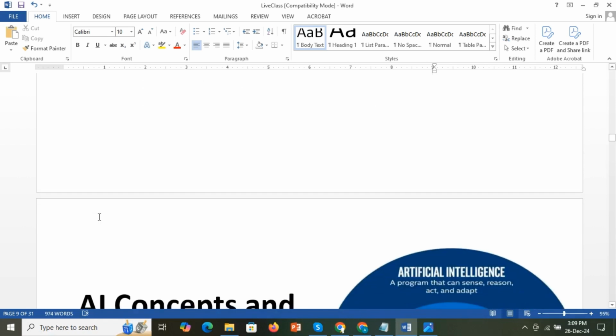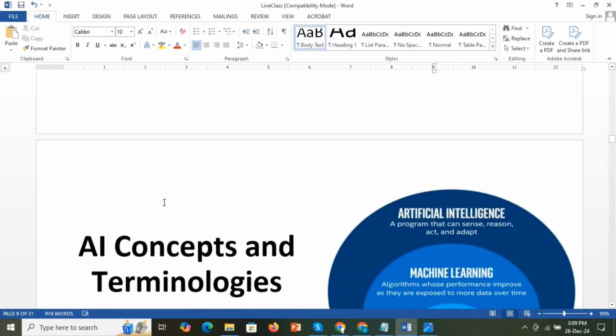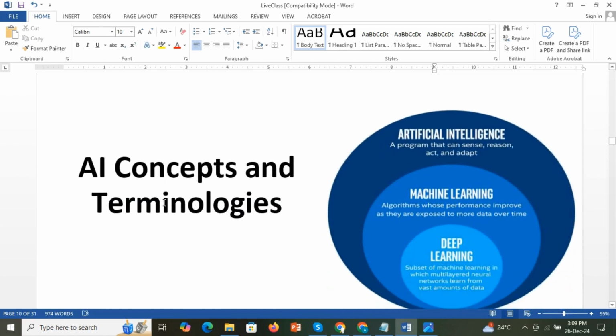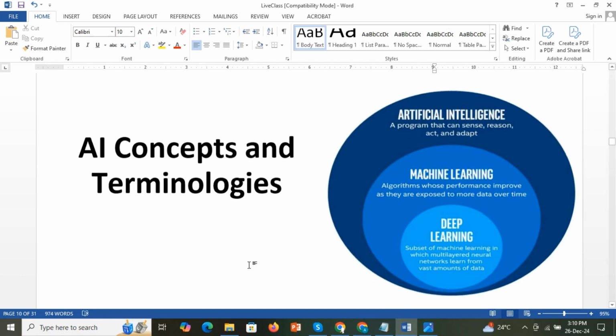Now we will go to the next topic, AI concepts and terminologies. There are several concepts. AI is not a small field, it's a vast field. You can see my pictorial representation of artificial intelligence.